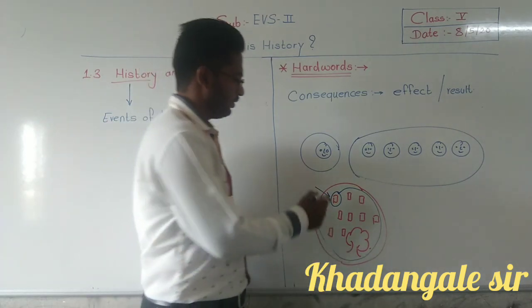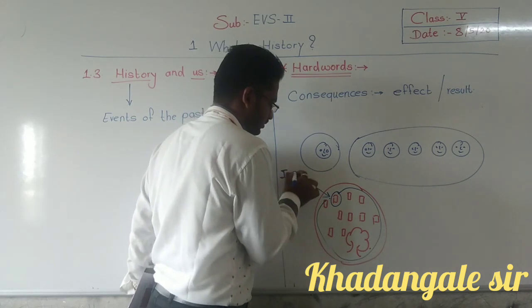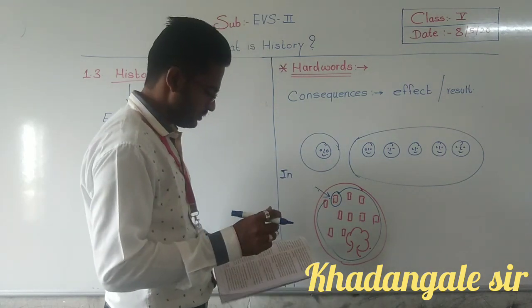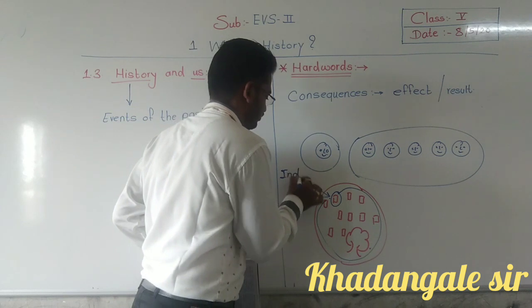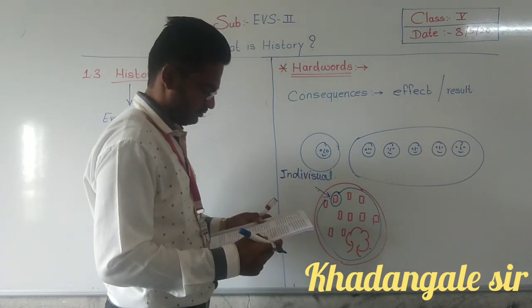So what this person did, his work was individual.